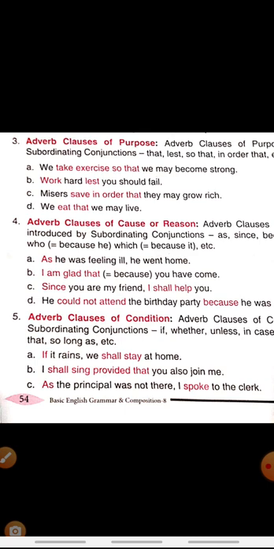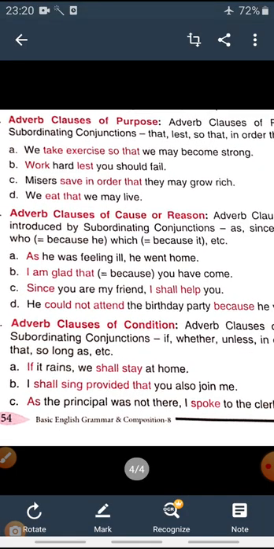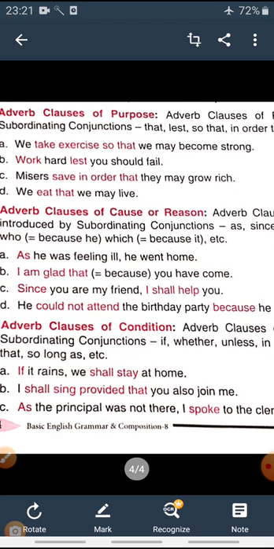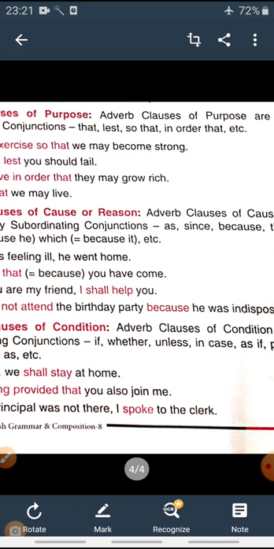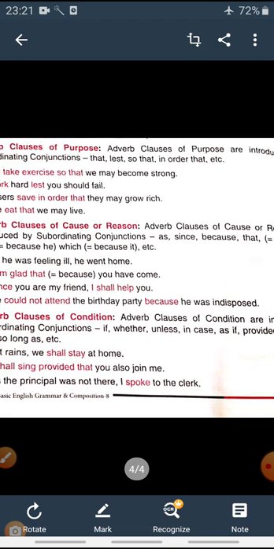I shall sing provided that you also join me. We are expressing the condition for doing some action. Okay, I will do this work if you give your support to me. I will do this work for you if you help me in my project work or in any other task. So here it indicates the condition provided for the given task. As the principal was not there, I spoke to the clerk. The purpose of talking to the clerk was that the principal was not there.